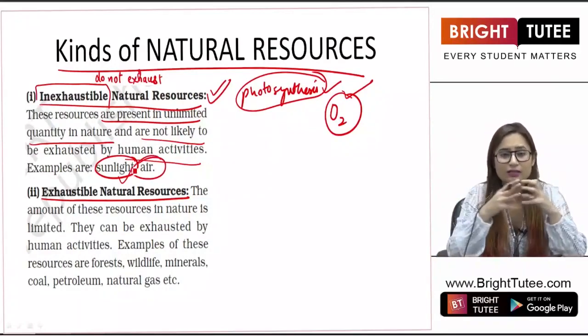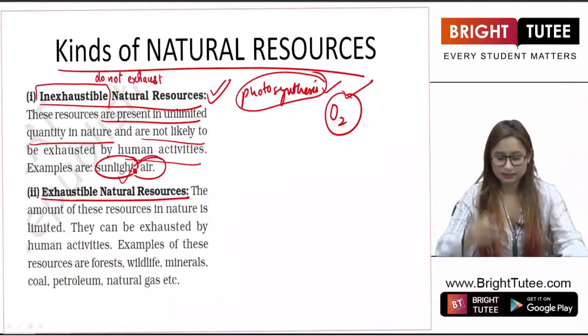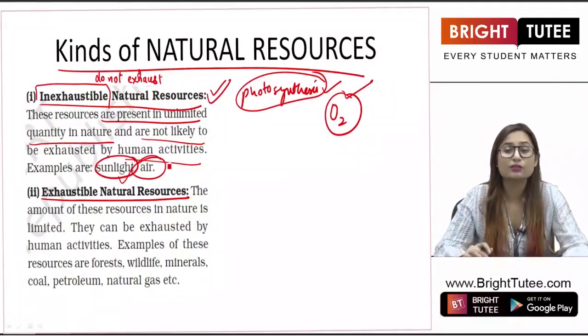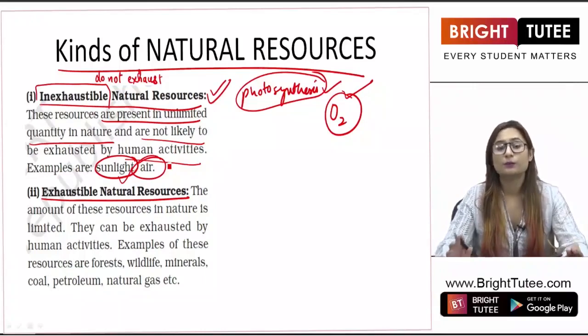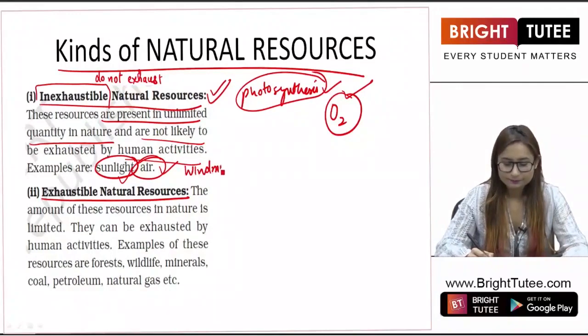We have air around us. Air is again an inexhaustible resource. Both of these resources, sunlight and air, are used in innumerable procedures, such as air is used to generate electricity through windmills, right?